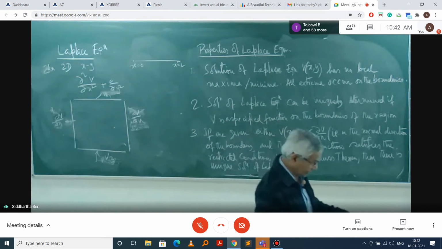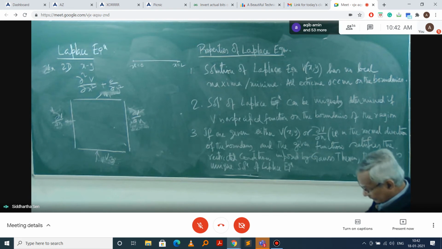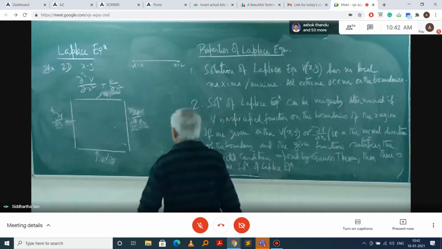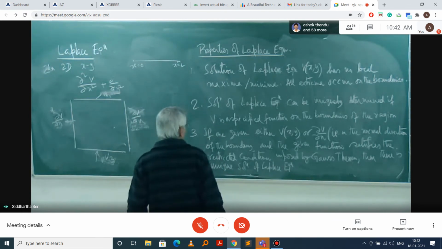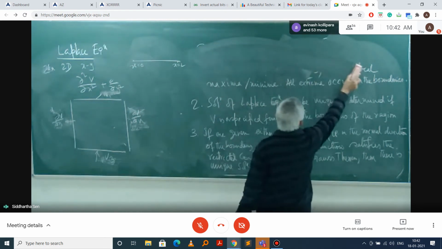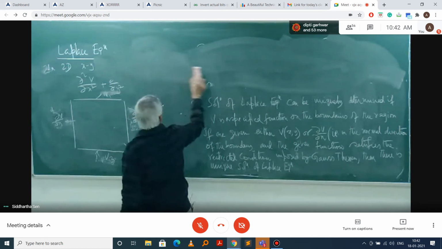So the boundary condition is important, and if we assign proper boundary conditions, we will have only one solution, that is uniquely determined. So we define the boundary conditions in three manners, possibly you are familiar with it.